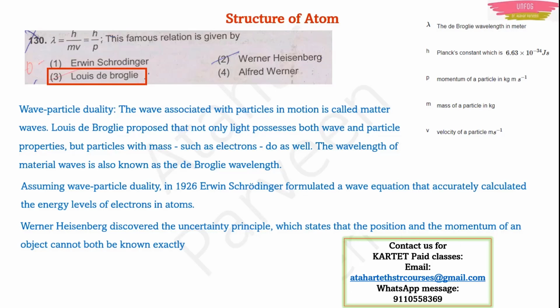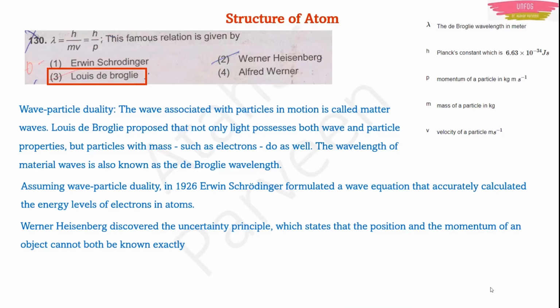At the time when you note down the position, you cannot note down the value of momentum. At the time you note down the value of momentum, you cannot note down the value of position. At that particular time, you can't do it. It is uncertain, right? That's why this principle is known as the principle of uncertainty. It is given by Werner Heisenberg. Basically, here also the example you have to take is the electron. Electrons are the examples here for this wave equation also and for the uncertainty principle also.